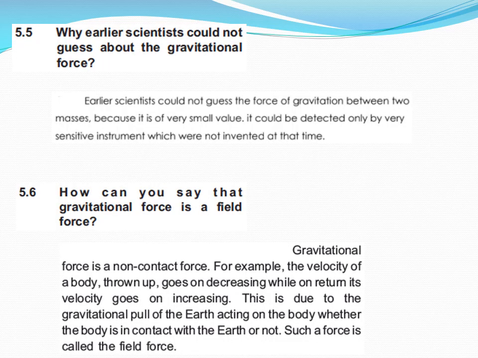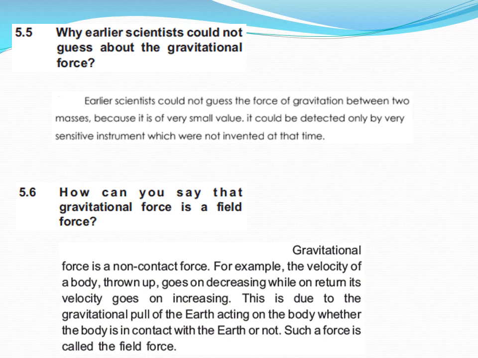Short question 5.5. Why earlier scientists could not guess about the gravitational force? Dear students, earlier scientists couldn't guess the force of gravitation between two masses because it is of very small value. It could be detected only by a very sensitive instrument which were not invented at that time.